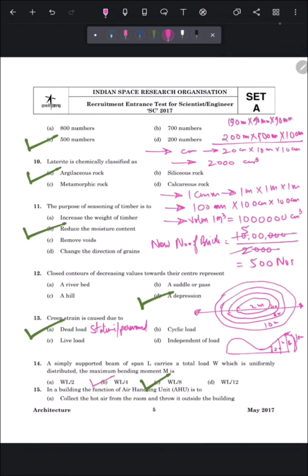In a building, the function of air handling unit AHU is to. So let's see the given options. A is collect the hot air from room and throw it outside the building.